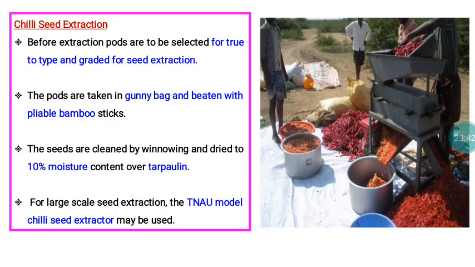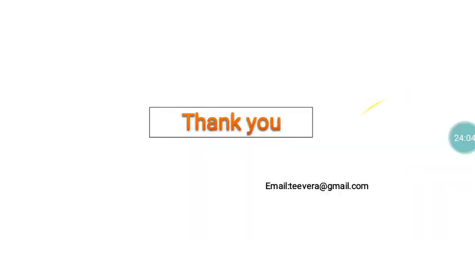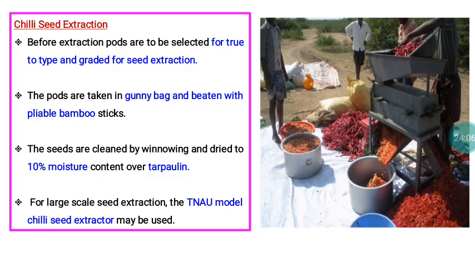And chili, here we are not using any acids. We are completely drying the fruits. Completely dried fruits are taken in a gunny bag, then beaten with sticks, particularly bamboo sticks. We are separating the seeds, and the TNAU model chili seed extractor is also available. So this is one. With the help of that also we can separate.